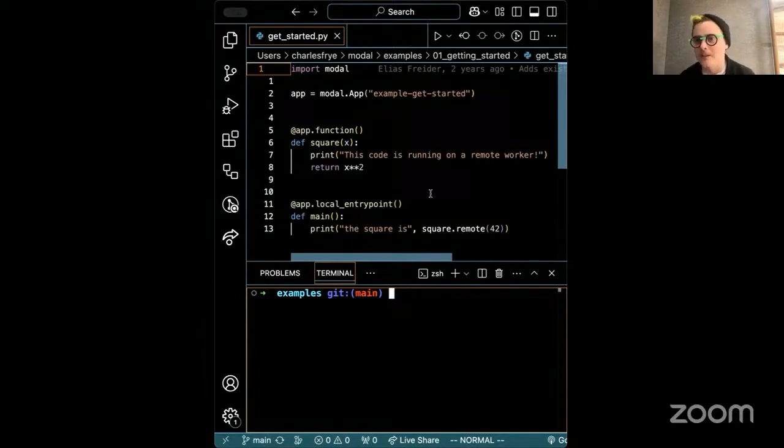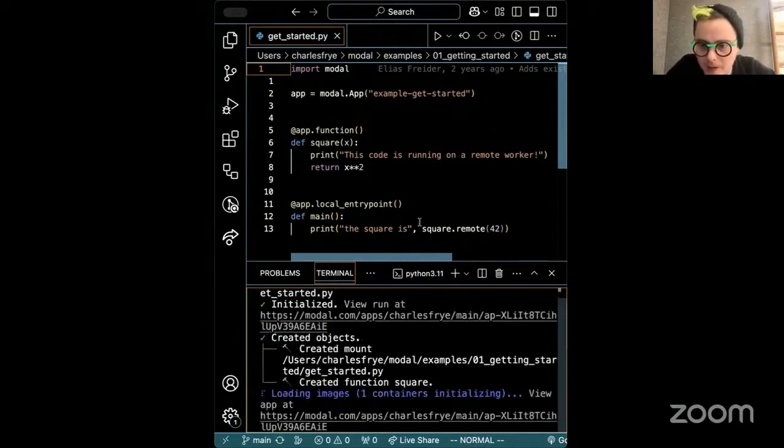Modal makes it easy to take your Python code and run it in the cloud, to deploy Python applications. It's got a bunch of nice primitives, like remote dictionaries, distributed file systems, all this kind of stuff that you need, and GPUs. Let me show you what it looks like to run something on Modal. I've got a Python file, and I'm just going to use the Modal command line tool, modal run, to run this script, the same way I might run a Python script locally.